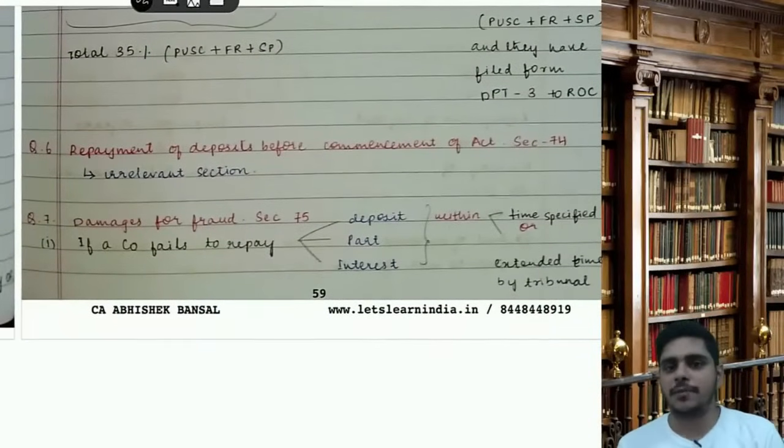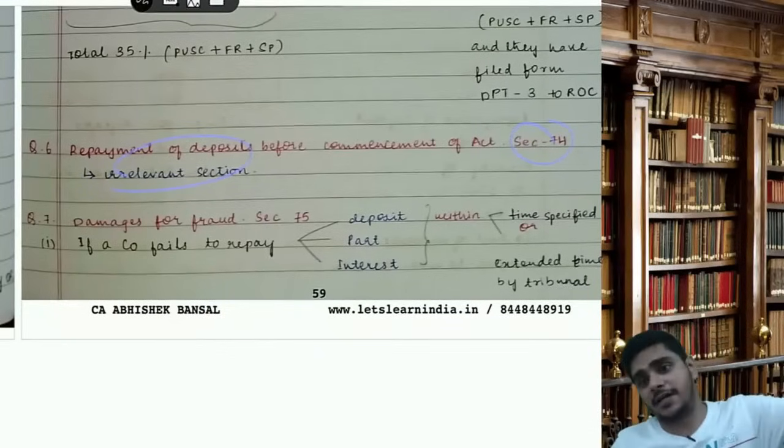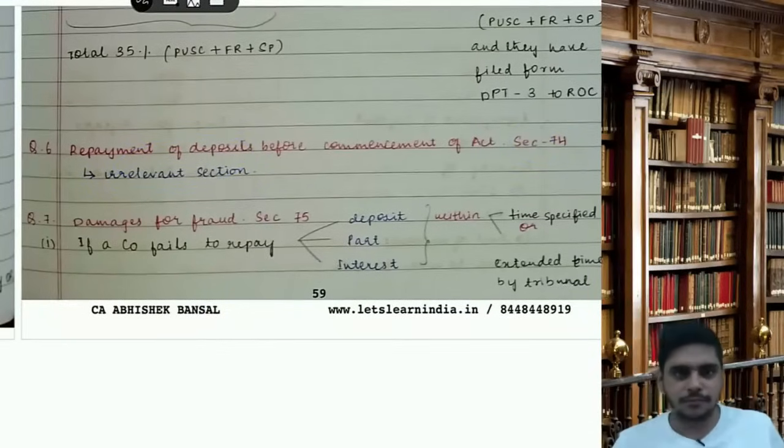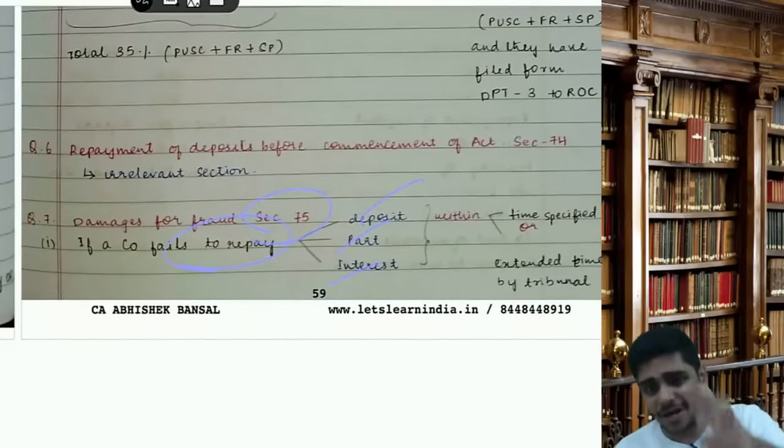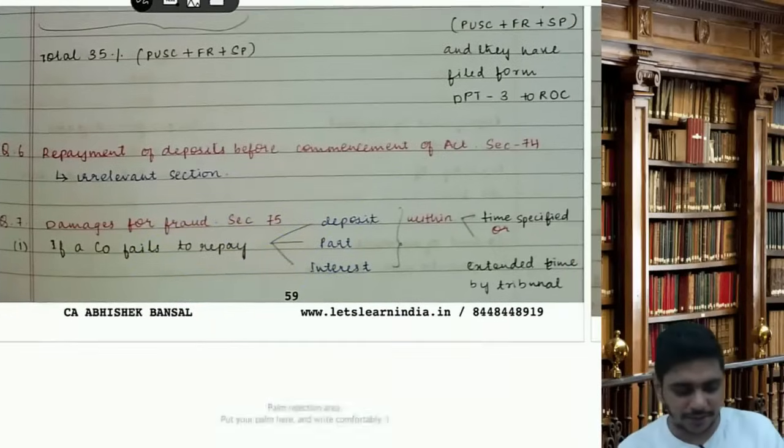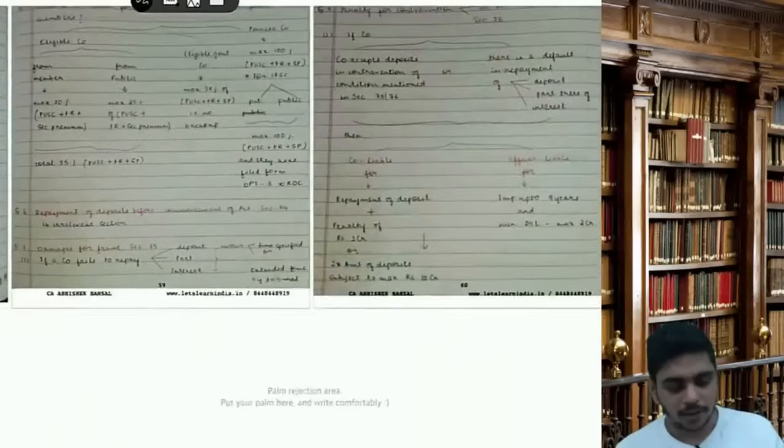Repayment of deposit before the commencement of this Act, section 74, it is a waste section, an irrelevant section, because it is before the commencement of this Act. Old provision. Section 75: if a company fails to repay deposits, part of the deposit, or its interest within the time specified or the extended time given by the tribunal, then what will happen?